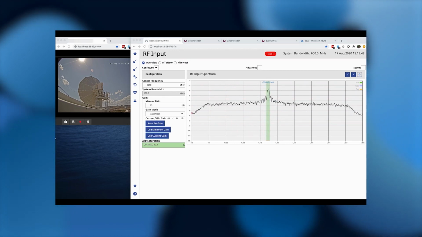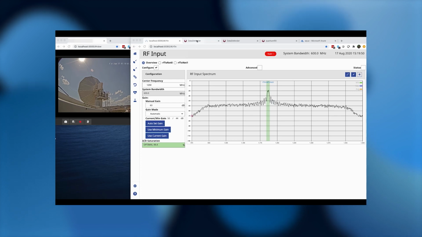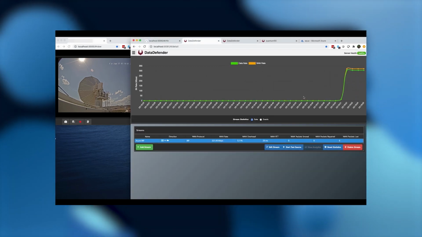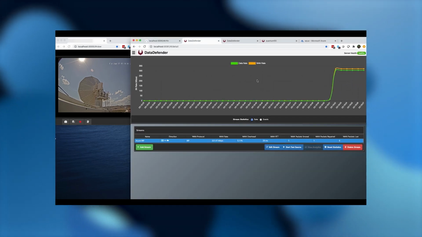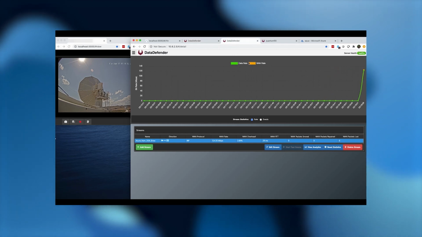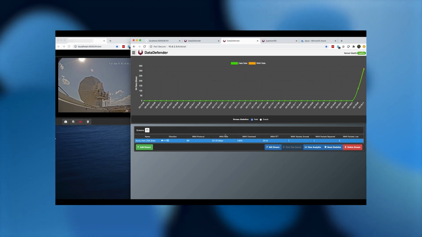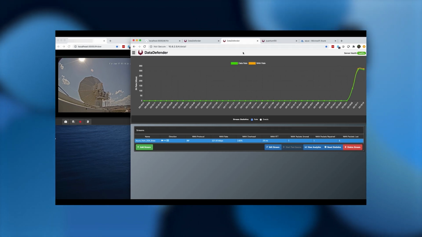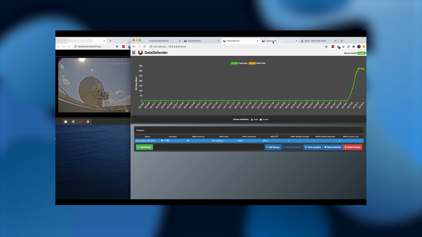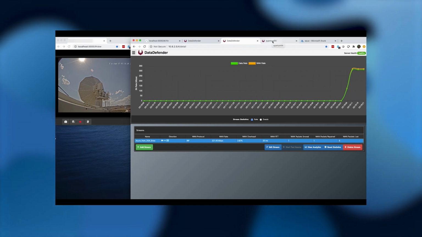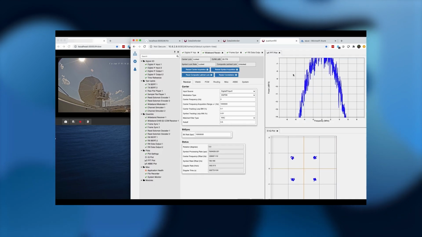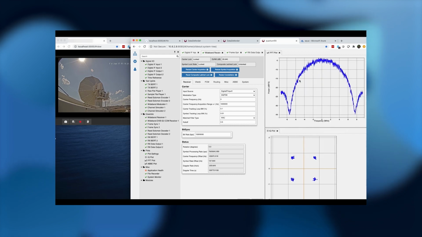We see the signals there. The output is turned on. And we can see the data being propagated through the Data Defender at the physical location at USCI Brewster. We see that the Data Defender in the Azure cloud is also getting the data from the physical location over WAN. And through the networking accelerated DPDK Azure Fabric, it's being provided to the Quantum RX software modem in the cloud.